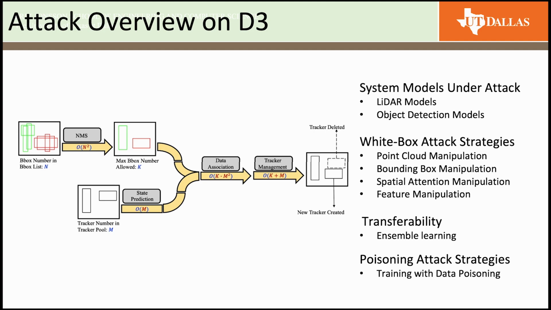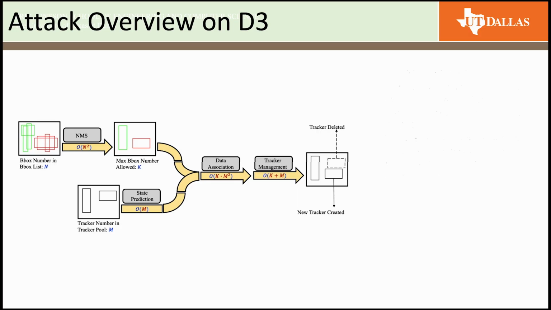In terms of transferability, ensemble-based or universal perturbations increase the cross-model risk. Poisoning and backdoor attacks can implant hidden triggers during training so that specific inputs later cause bounding box explosions.